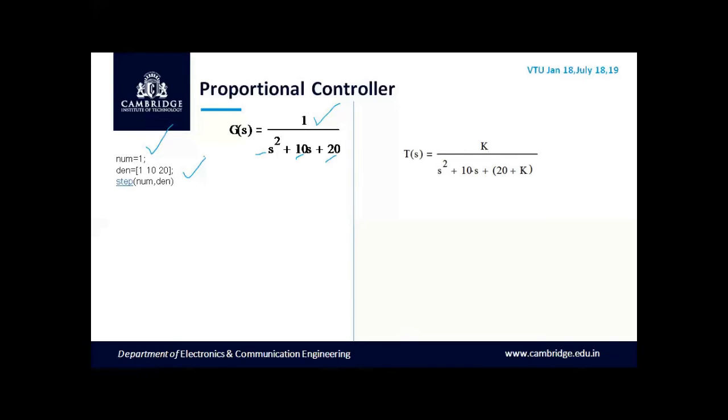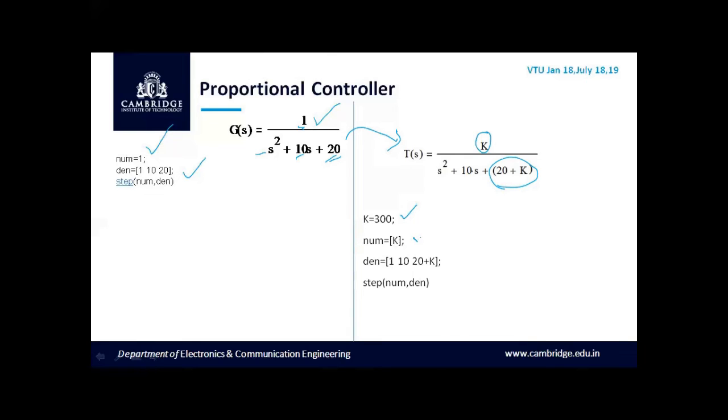And similarly, after introducing the proportional controller K, you can see the change here. In the numerator it is K after introducing the proportional controller. And we have an increase in the constant in the denominator also, by 20 plus K. That is, after introducing the proportional controller, you can see the effect in this case. So we have taken an example here, K is equal to 300.